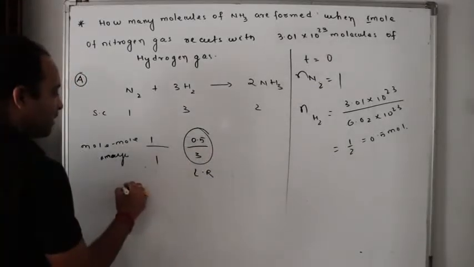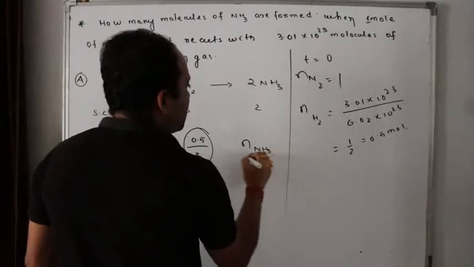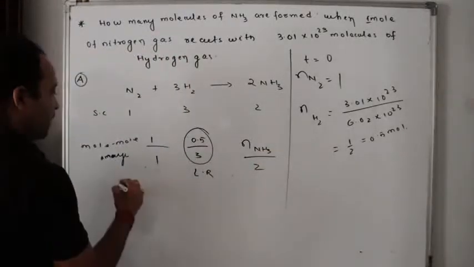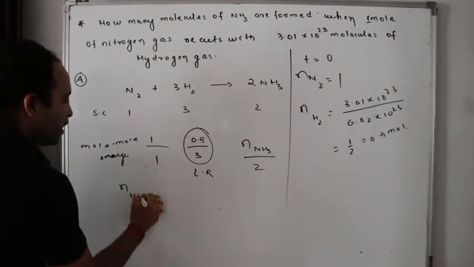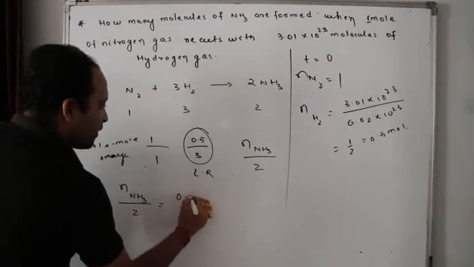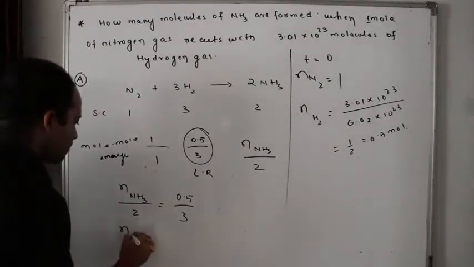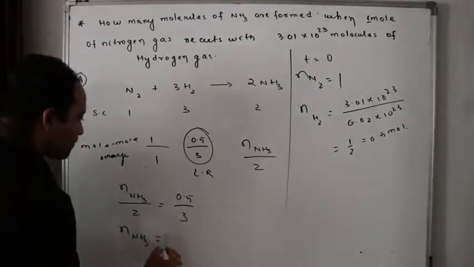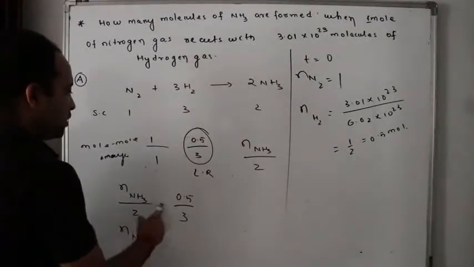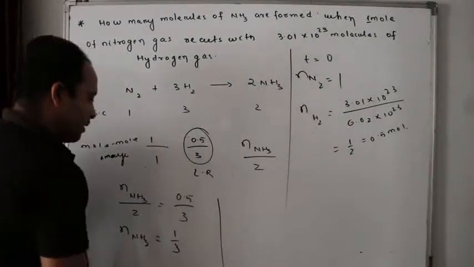Now how can I calculate the mole analysis? This is number of moles of ammonia by stoichiometric coefficient 2. So first number of moles of ammonia formed is equals to 0.5 by 3, isn't it? So number of moles of ammonia is equals to how much? 2 into, that is 1 by 3. So it is approximately how much?